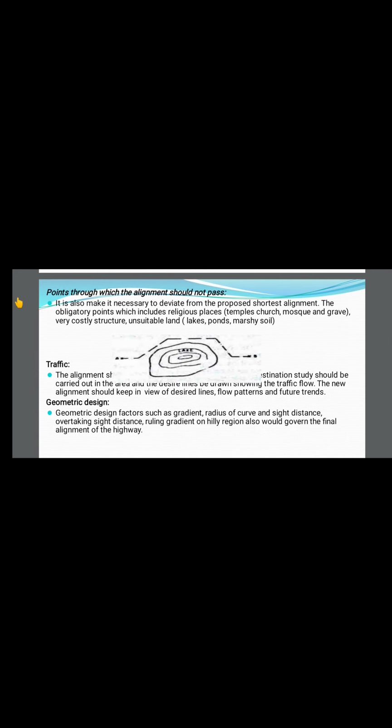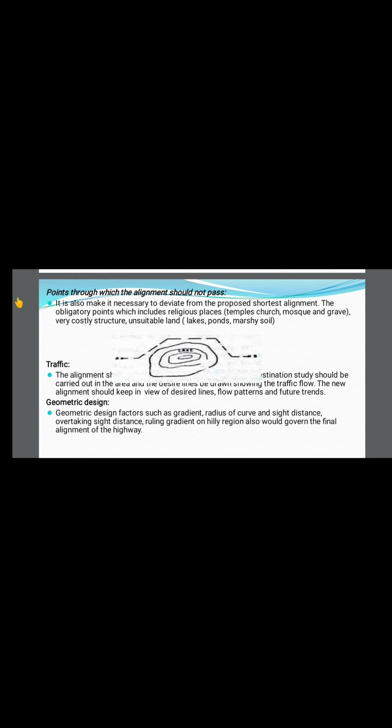Next case, points through which the alignment should not pass. Here it is different. It is also one different case here. It also makes it necessary to deviate from the proposed shortest alignment. The obligatory points include religious places like temples, churches, mosques, and graves, very costly structures, and unsuitable lands like lakes, ponds, and marshy soil.